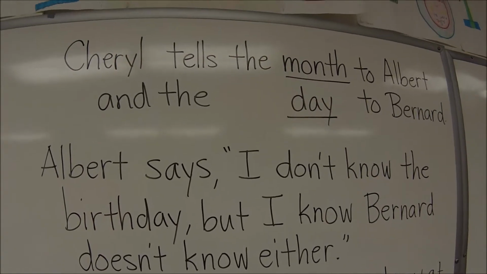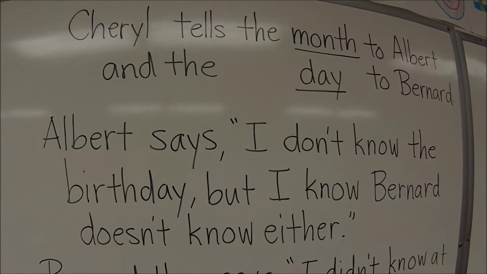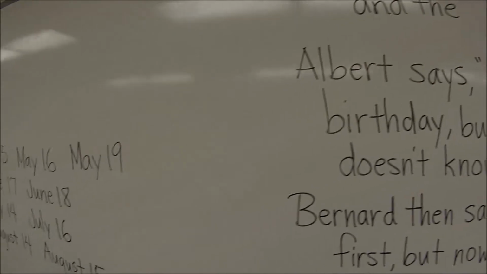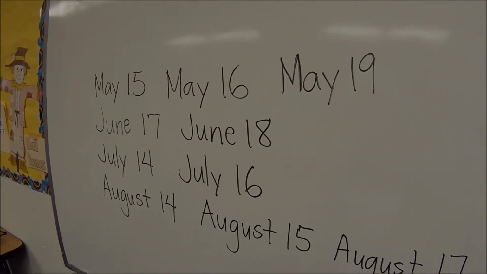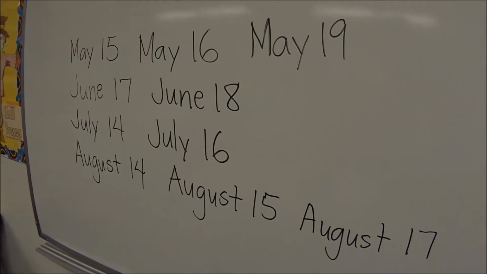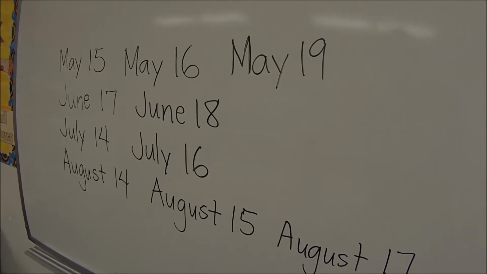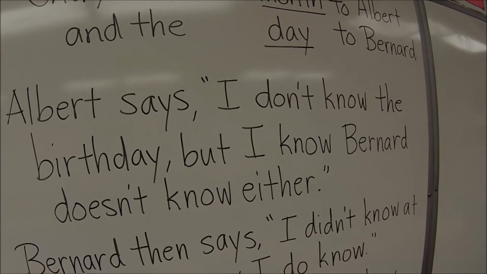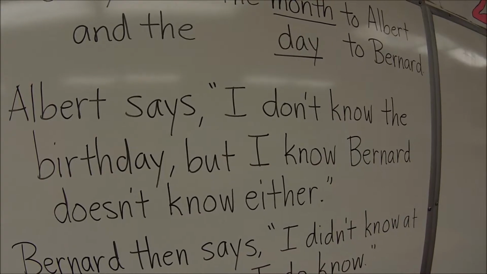So again, Cheryl tells the month to Albert and the day to Bernard. And from that, Albert says, well, I don't know the birthday. We can look and see that you're right. Albert wouldn't know the birthday. It could be May, June, July, or August. How is Albert supposed to know the birthday by just getting the month? But take a look at this clue. This clue is huge. He says, but I know Bernard doesn't know either.